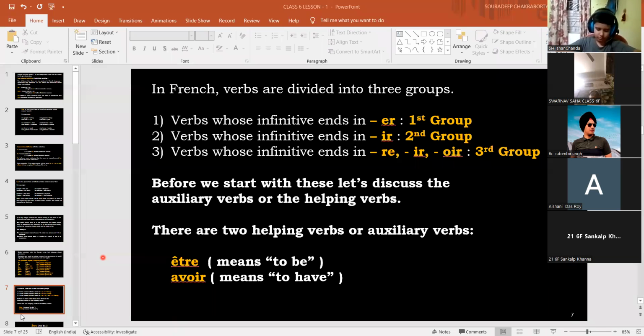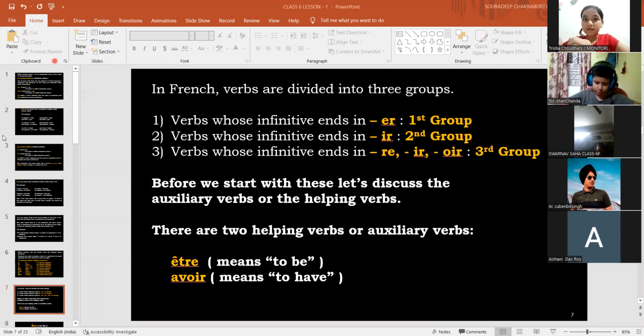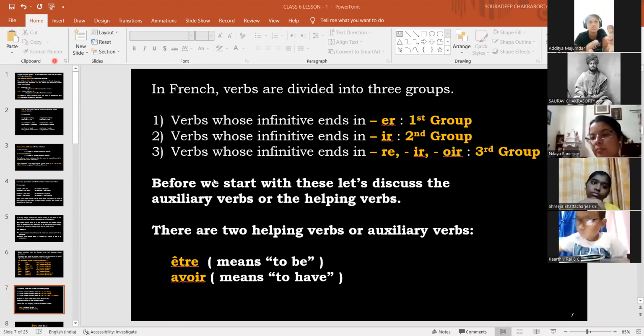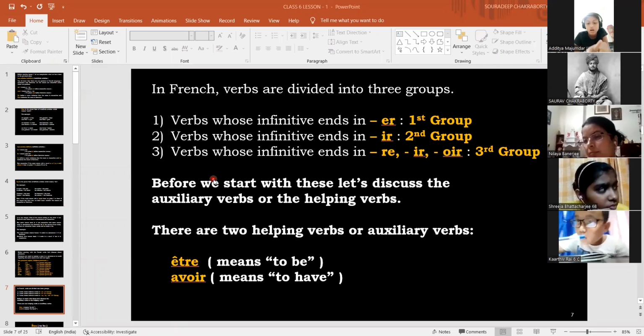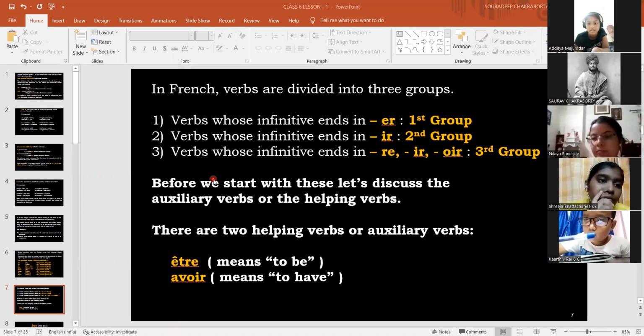Aditya Majumdar, yes. Monsieur, are, being, I did not get you. Loudly. Are, was, being, I. No, are. Okay. I'm asking about the present tense, you say only in the present. Okay.